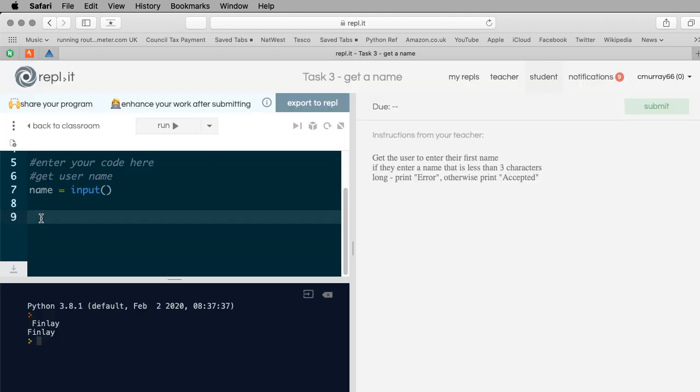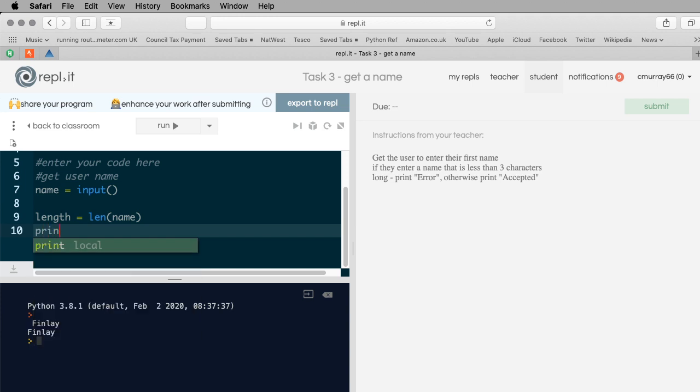Right, okay, so Finley is 6 characters long. So I'm going to call something length. I could have called it L, but you won't see it so well. Length is equal to len(name). Okay, and here I'm going to just print out name, length, just to prove that it works.